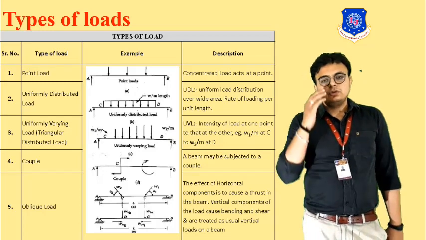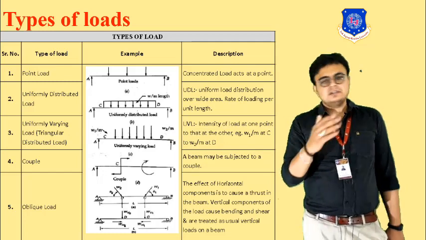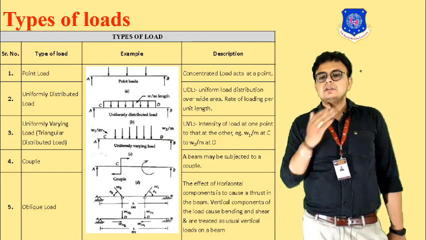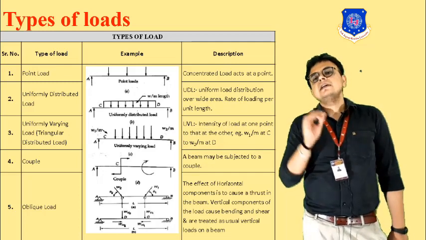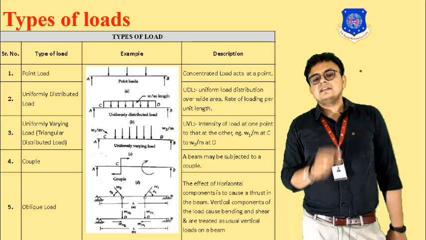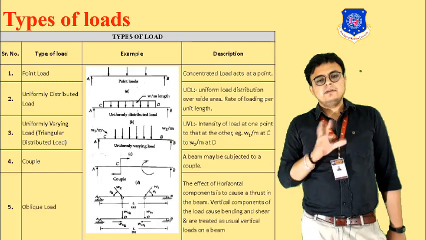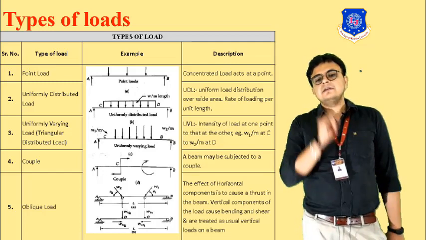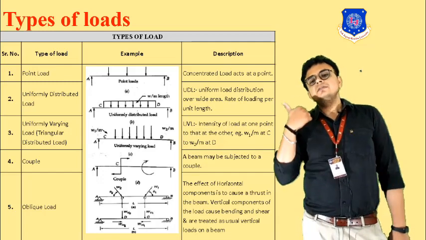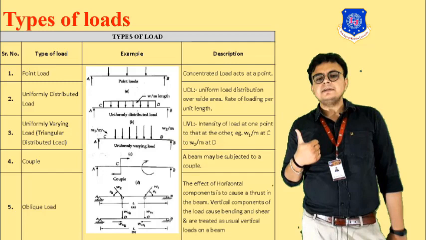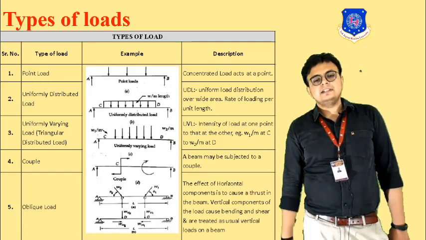The uniformly distributed load is distributed over a wide area, with a uniform rate of loading per unit length. Here you can see a UDL in figure B, where the supports are A and B, and the UDL starts from C and ends at D. The intensity will be W per meter length. This is how the UDL is.